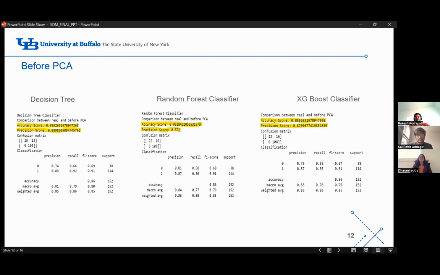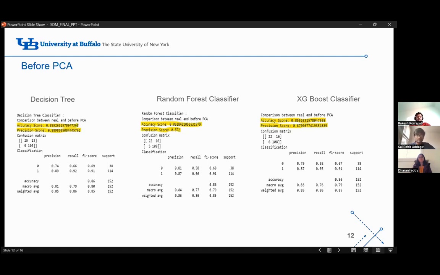Let's see the accuracy scores of the decision tree. The accuracy score for decision tree is 0.85 and the precision score is 0.89. What is accuracy score and what is precision score? Accuracy refers to how close a measurement is to the true or accepted value, whereas precision refers to how close measurements of the same item are to each other.